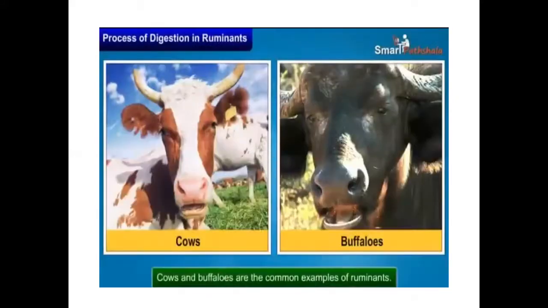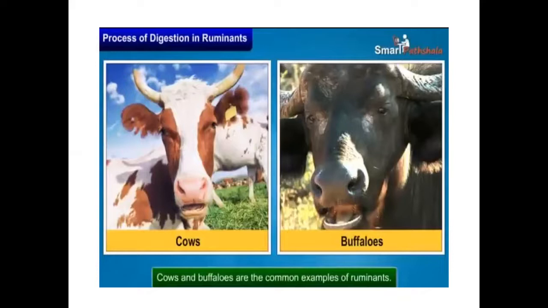Next we shall move on to the process of digestion in ruminant animals. In the previous classes we studied the process of digestion in human beings. It is a very easy process. From the mouth it starts and enters the food pipe, then the stomach, then the small intestine. In the small intestine the food is digested, then the undigested food is sent to the large intestine and sent out of our body through the anus as urine or feces. This is how digestion takes place in human beings.